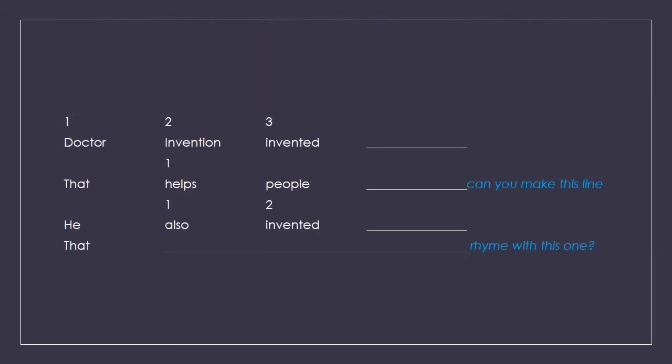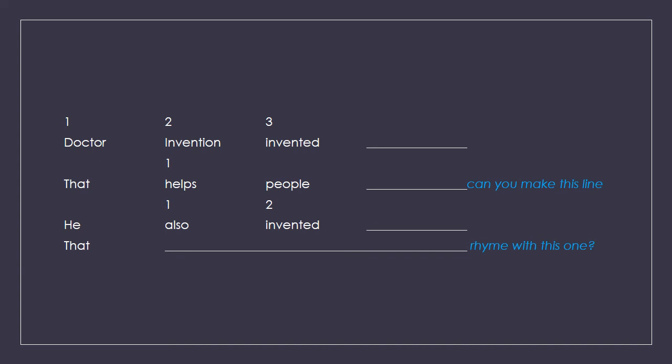So now this is the activity. You have to make a poem by filling the words. Dr. Invention invented blank that helps people blank. Like based on your invention, what does it help people with? And then he also invented blank, another invention that blanks. So what is the purpose of that second invention? You have to make a poem which looks like a verse which we studied, and you have to make sure that you make the second line rhyme with the fourth one as we did in the poem. So that's your homework for today.